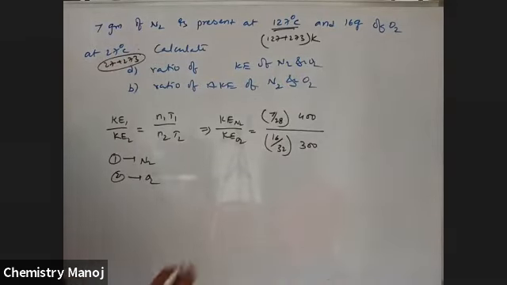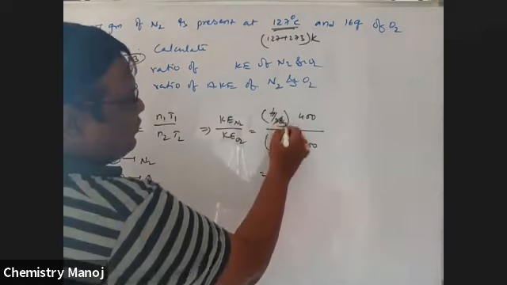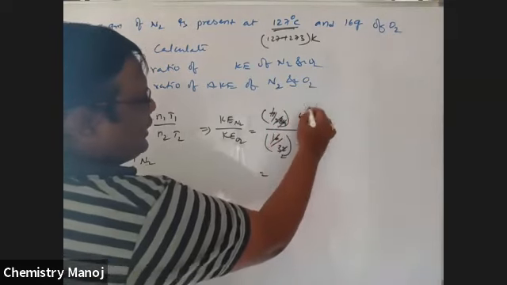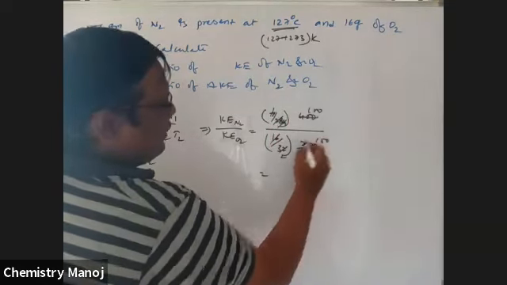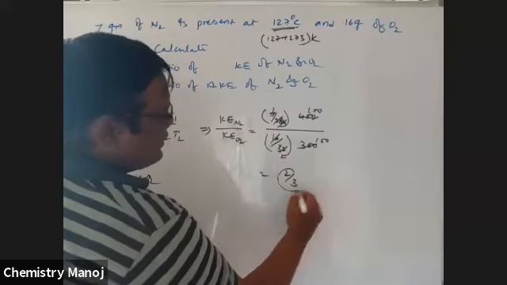After final calculation, it is 1 by 4, 1 by 2, 100, 150, that is 2 by 3 is the answer.